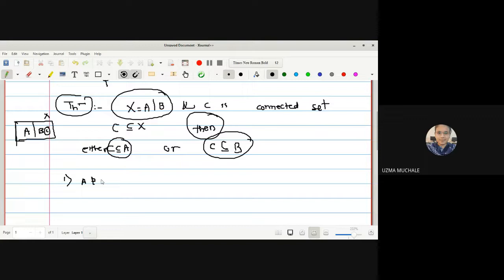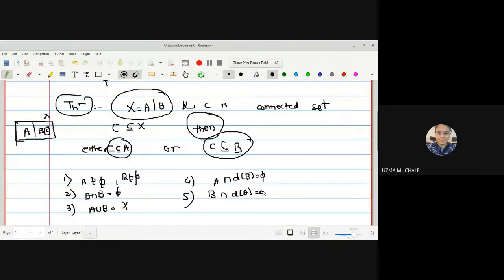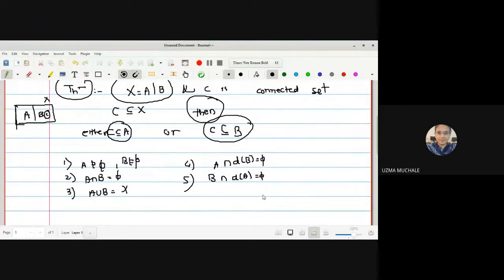A and B both are non-empty, disjoint, such that their union gives the set X. And the fourth condition, neither of them contains the limit points of the other. That is, A intersection D of B is empty, as well as B intersection D of A is empty. Correct? So here we have been provided that X is separated by A and B, which means it satisfies all these 5 conditions.